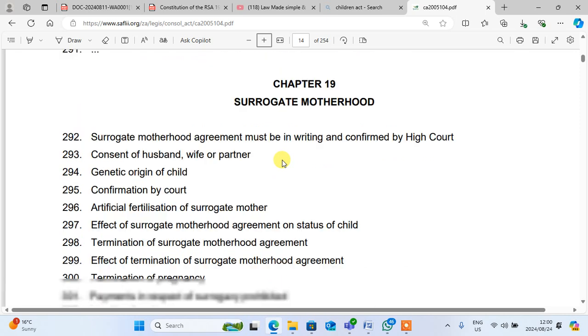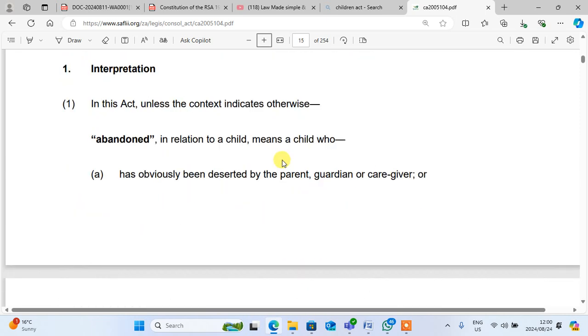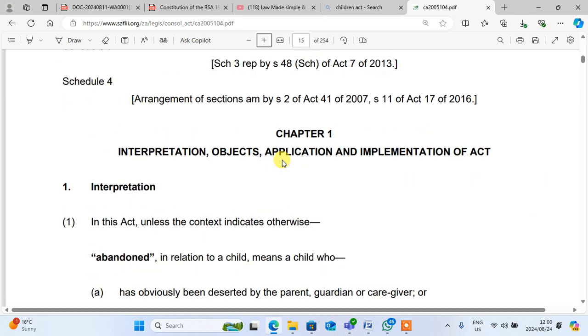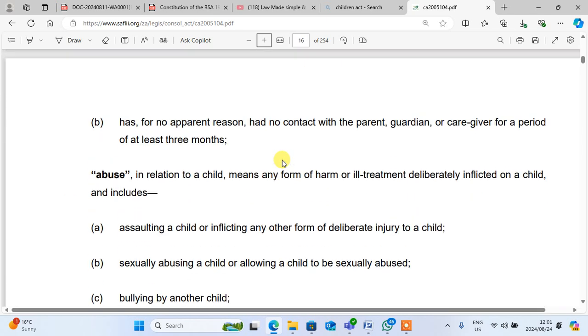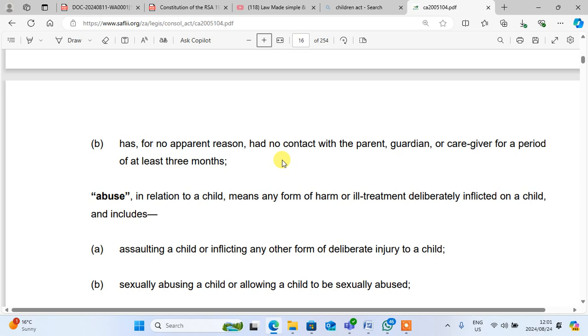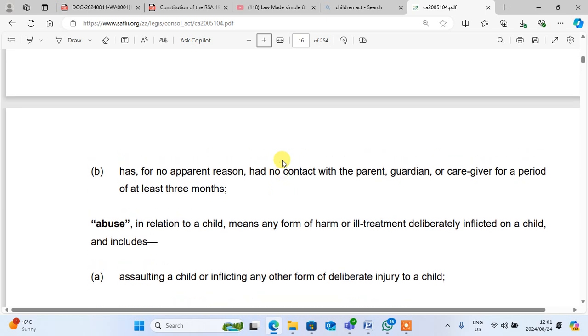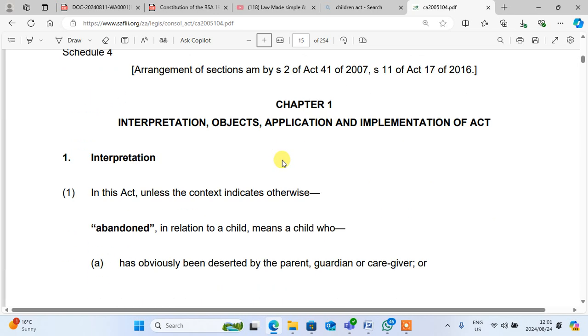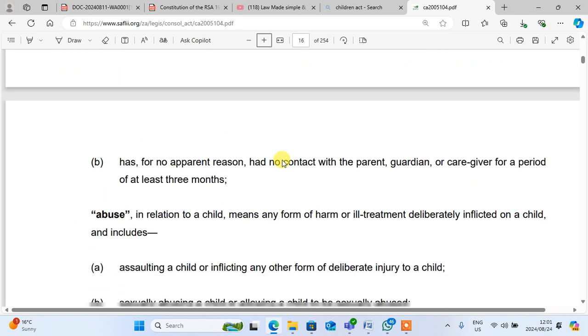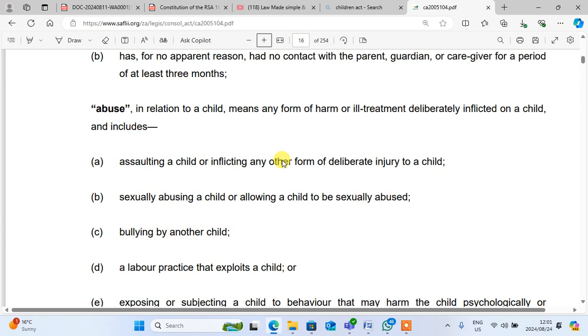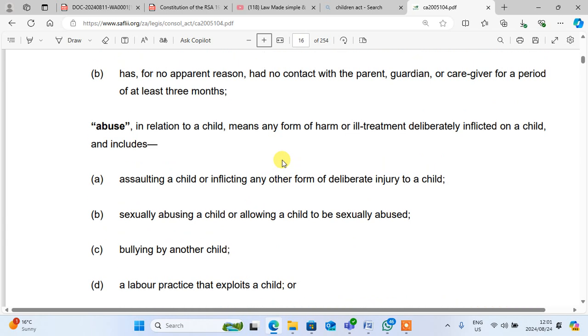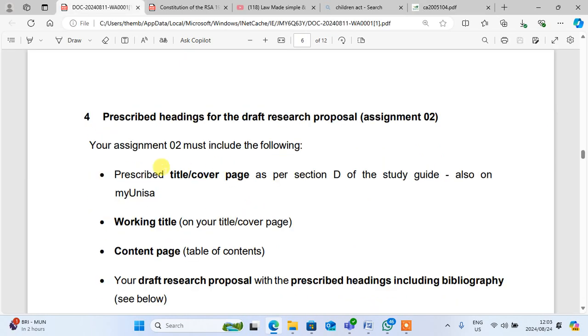I want to see only section 1. Where is section 1? Okay. Now you can see. Now when we are here, we're still here on the child. It means that you can see that we are here on the child, and we can see about the abuse. So let's go and write. Then when we are still on that legislation, you can see on your assignment what is happening.